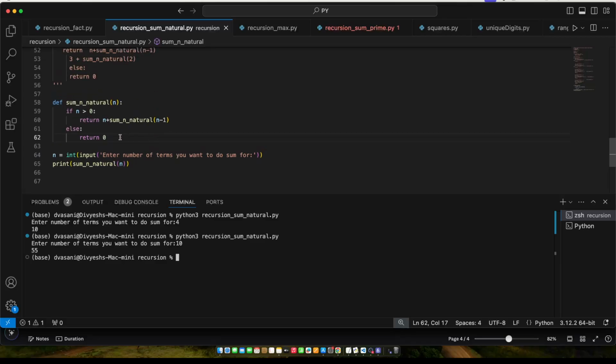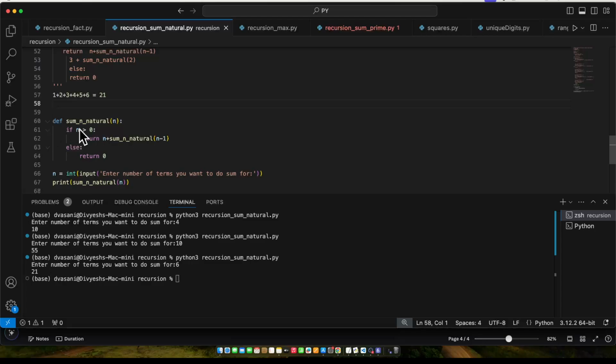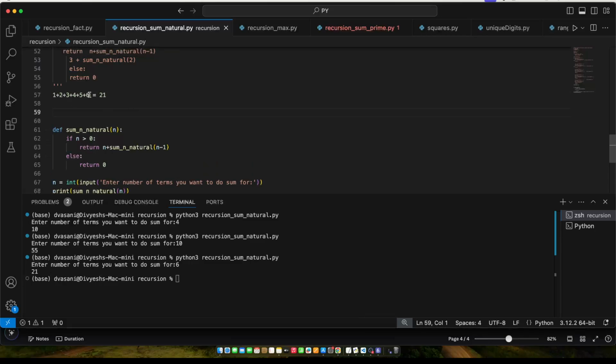So basically, again, to summarize, what we need to do to solve any problem with recursion. For example, we are solving this problem 1 plus 2 plus 3 plus 4 plus 5 plus 6. For example, I want to get a sum of 6 numbers. So if I say 6, the sum is 21. But then to reach to 21, how I code this or how I try to solve this problem is what I'm simply doing is that, can you do the sum of this guy? I don't know how. But yeah, if I want to do the full summation, rather than solving the full problem, can I solve some simpler version of the problem? I would say, yeah, I can do.